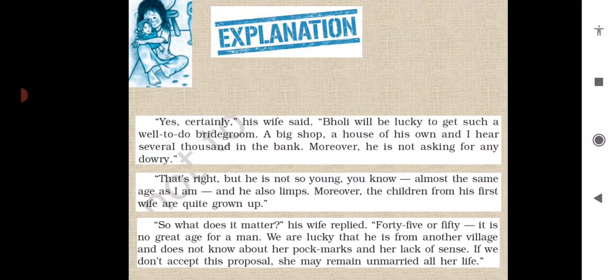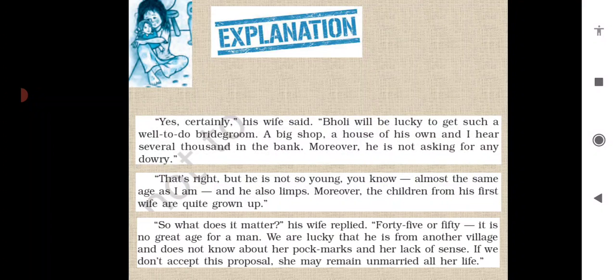"So what? Does it matter?" His wife replied, it doesn't matter that he is so old and has children. "45 or 50, it is no great age for a man." So now Ramlal's wife is saying it doesn't matter whatever the age of Bisambar. "We are lucky that he is from another village and does not know about our pock marks and our lack of sense."